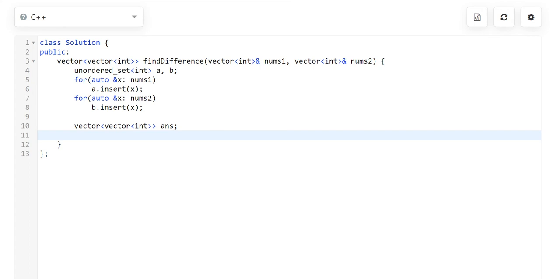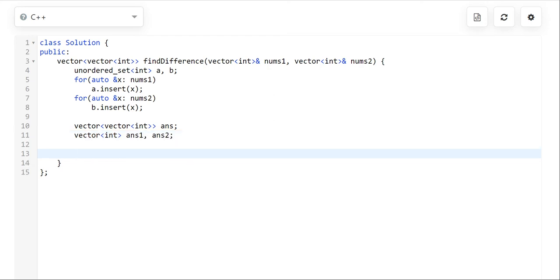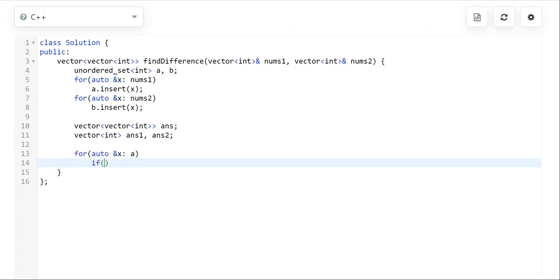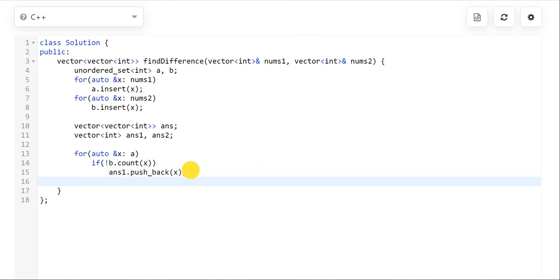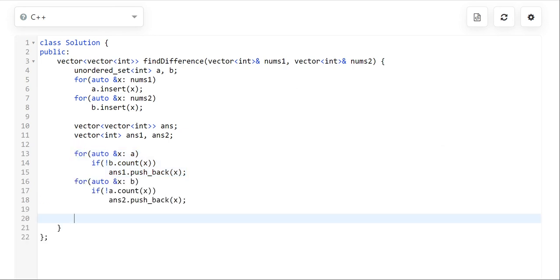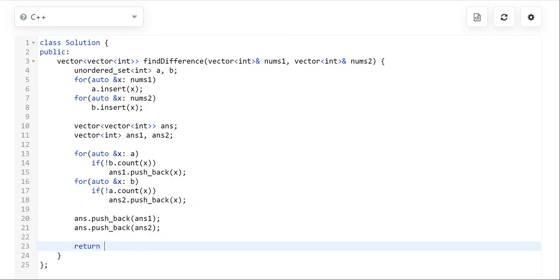After that, we will declare two empty vectors that will contain the required elements of both the arrays. Now it's time to iterate over the first set and check whether all its elements are present in the other set or not. We'll use the for loop and write the if condition: if set B doesn't have the element x, we will simply put it in the answer variable. Similarly, we will do this for the other set, and when we are done, we just have to put both variables in our answer. After that, we just have to return our answer variable.